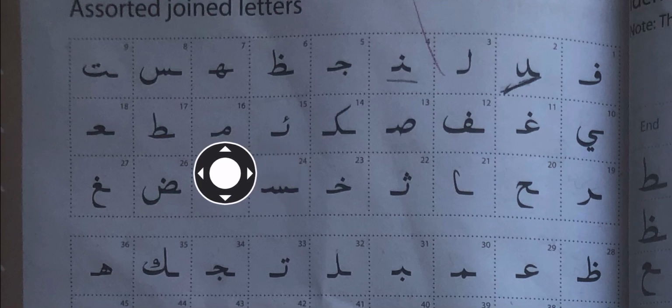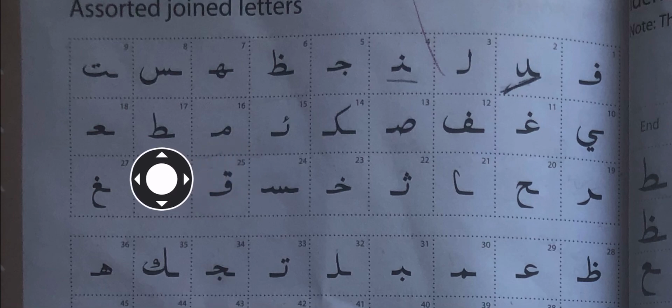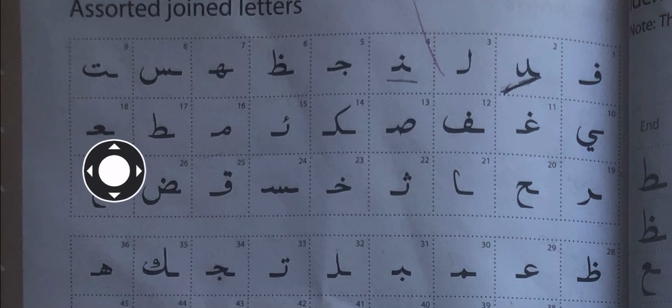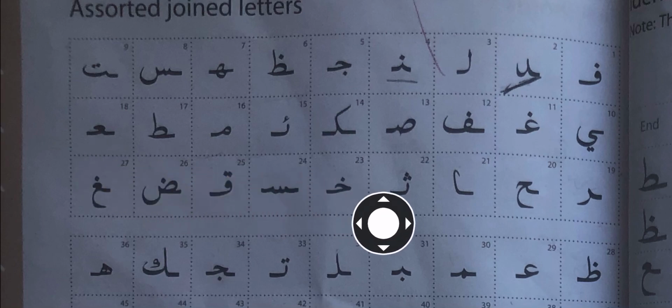Beginning. Sound of this letter, Mim, beginning, middle, or end? Beginning, joined at the beginning. What's the sound of this letter? Is it coming in the beginning, middle, or end? End. And then now this letter, what's the sound? Ra, middle of the throat, Ra. Now where is this letter coming? Will you find such a letter in the beginning, middle, or end of a word, joined, or in a word? So if you've got joined letters, you will find this in the middle.